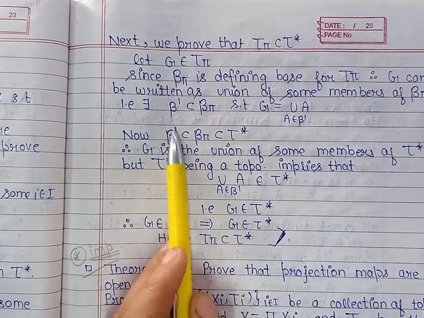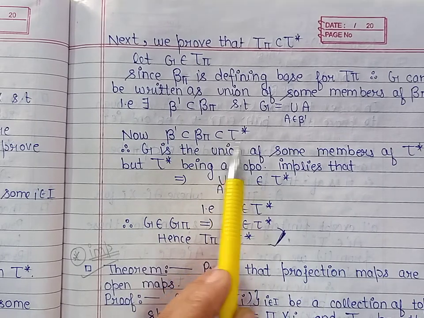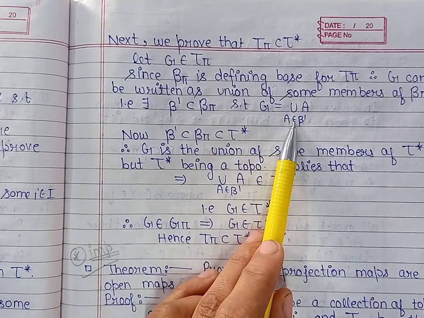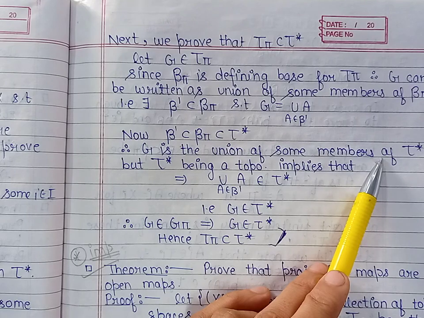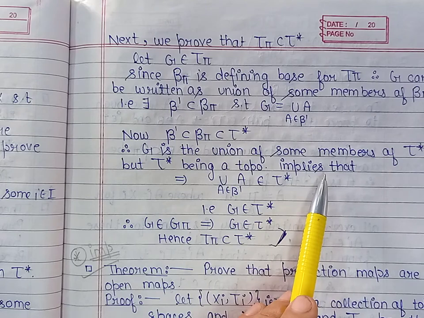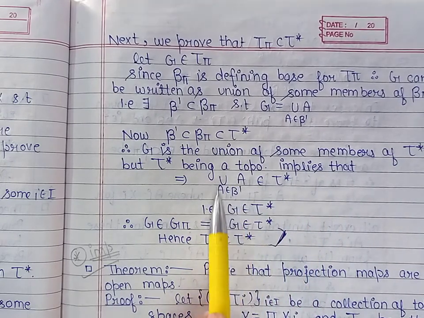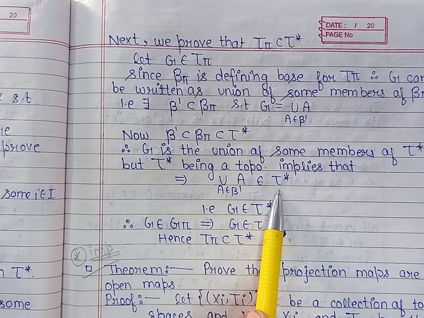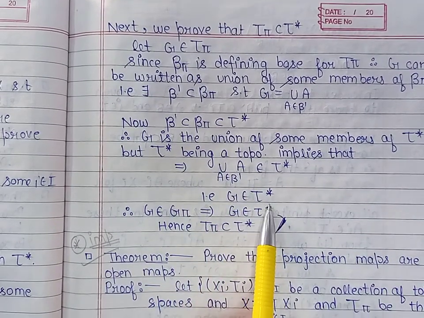Now beta dash is a subcollection of beta pi, and beta pi is contained in tau star. So we can say that G is the union of some members of the topology tau star. But tau star is a topology, and therefore it is closed under arbitrary unions, and therefore we can say that the union of A, A belonging to beta dash, belongs to the topology tau star, and this is G. So we can say that G belongs to tau star.